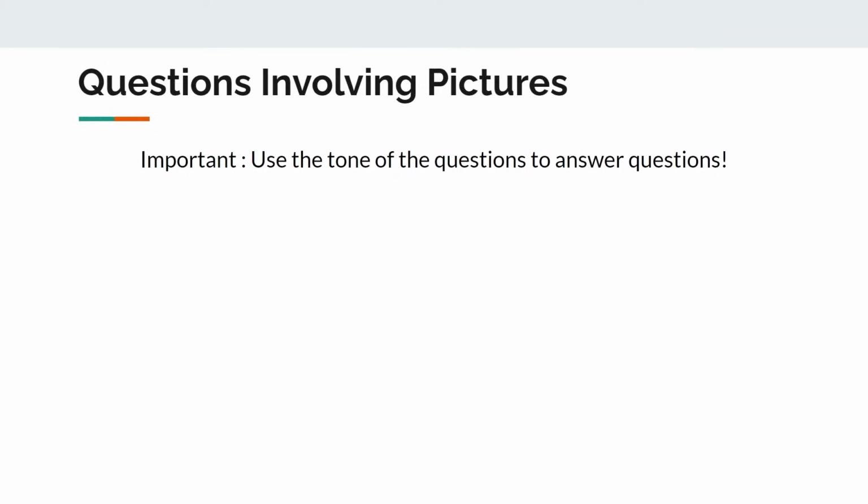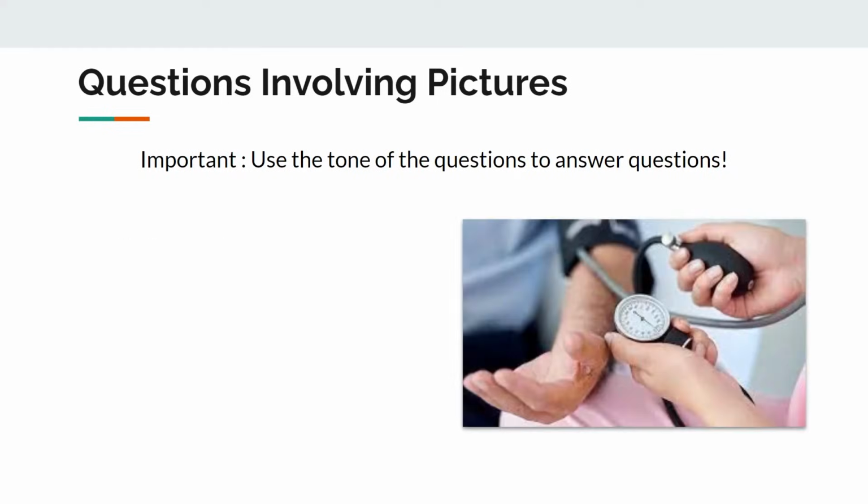Now let's talk about questions involving pictures. With this one, the thing to keep in mind is using the tone of the question to answer the question. What I mean is using the same tense and the same English language as used in the question. So the examiner will show you a picture and he will ask you what are they doing. In this example, as we can see, a nurse is measuring the blood pressure of a patient. So you can simply say a nurse is measuring the blood pressure of a patient. Then the examiner will ask further questions about that picture.